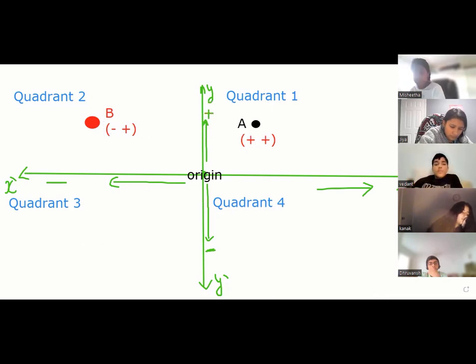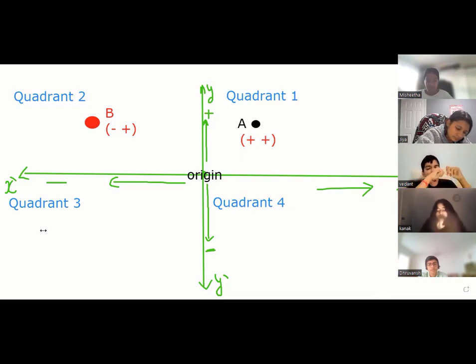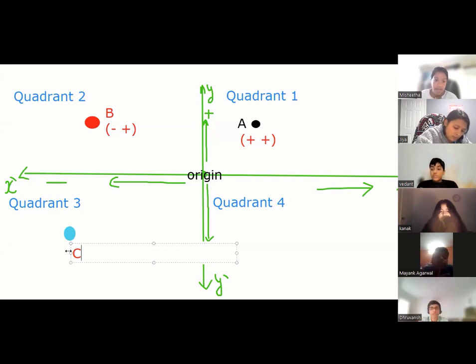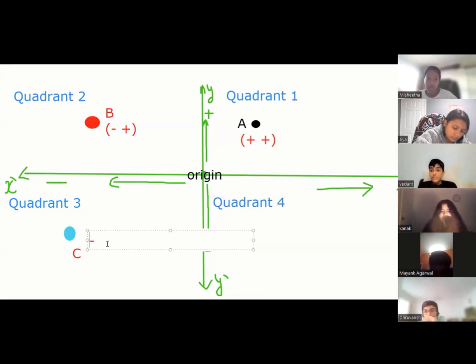Tell Mishita, if I put another point with, say, blue in quadrant 3, say point C, tell me positive, negative, this will be what? Negative and negative. Why is it negative and negative? Tell everyone. Because from the origin you go left on the x-axis, and from the origin you go down on the y-axis. Very nice.